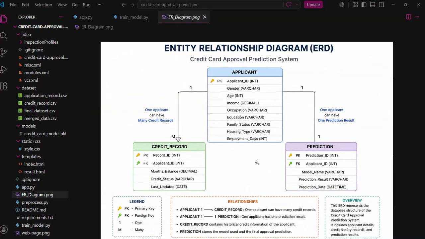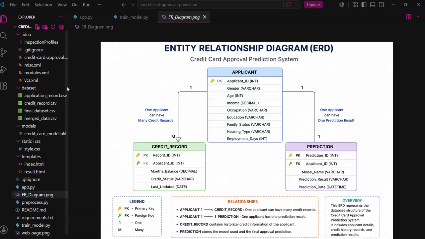So this basically represents the database structure of the credit card approval prediction system, and it shows the relationship between various entities, and each entity has a primary key and a foreign key, and the way they are connected with each other. Now I will briefly explain the project structure.